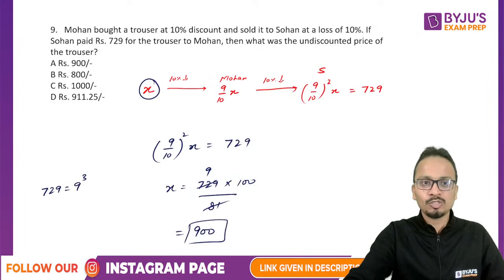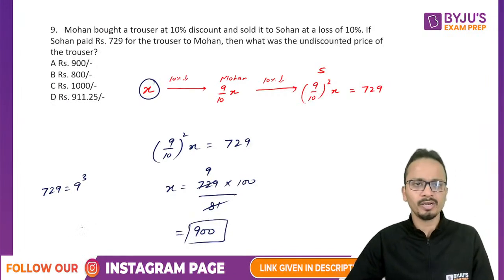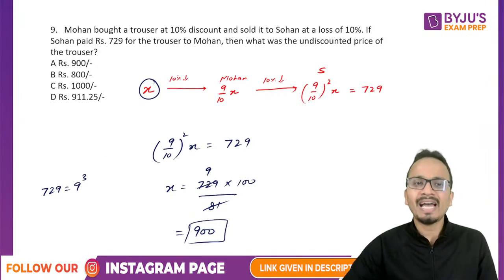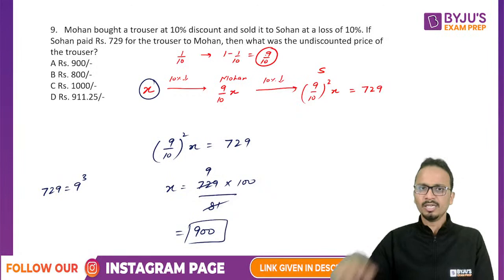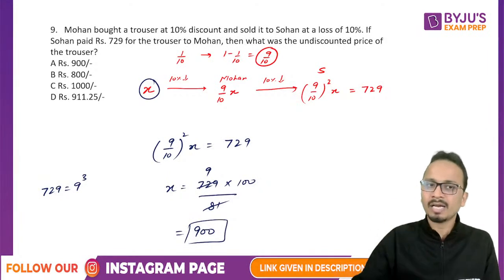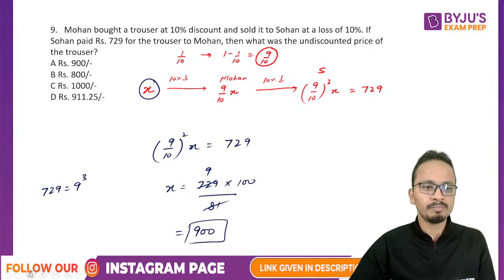Now, Amit, I'll go back. As per your request, you are asking how 9 by 10 square. So, Amit, when any value is reduced by 10%, 10% means 1 by 10 of the original value, then the new value will become 1 minus 1 upon 10, that is 9 upon 10 times the original value. Okay, so the factor of 9 by 10 came once because of the reduction of 10%.